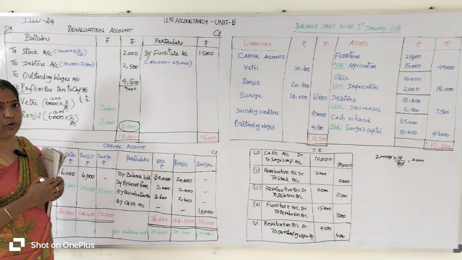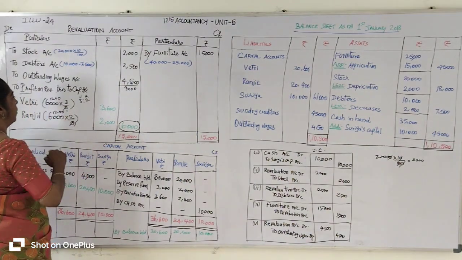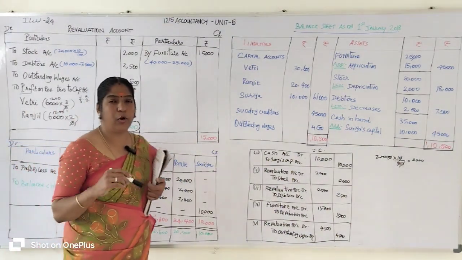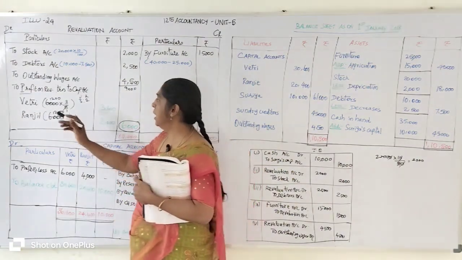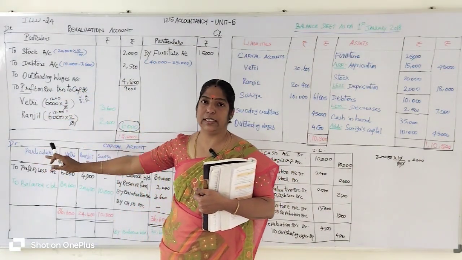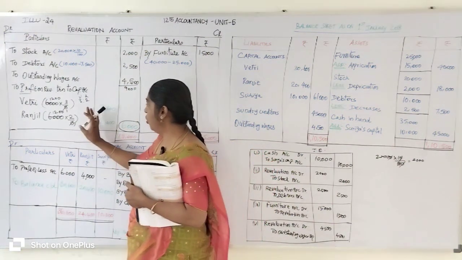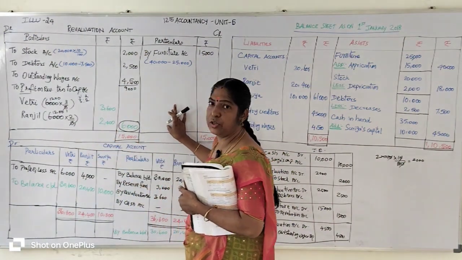So Ranjit's share of profit is 2,400 rupees, and it goes to Ranjit's capital account. Immediately, the profit on revaluation account is transferred to the old partners' capital accounts in their old profit sharing ratio. So we have prepared the revaluation account.